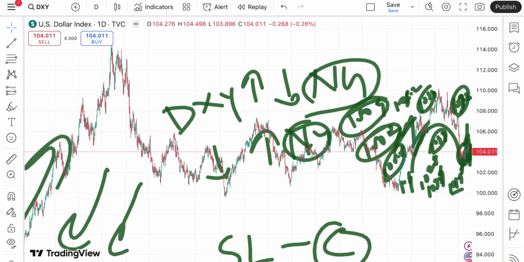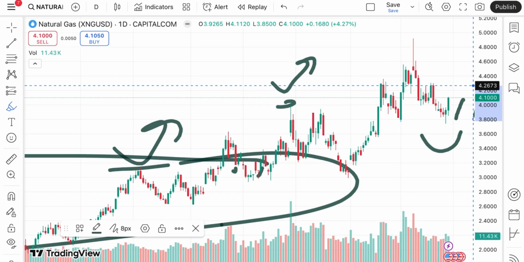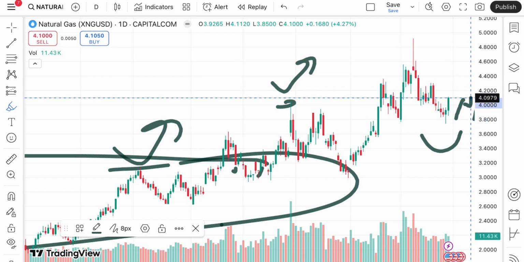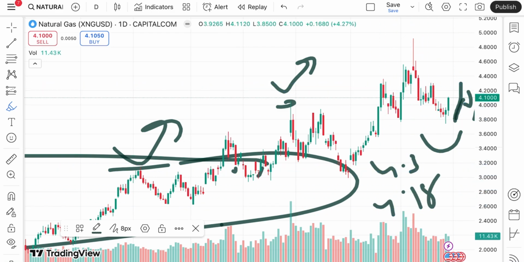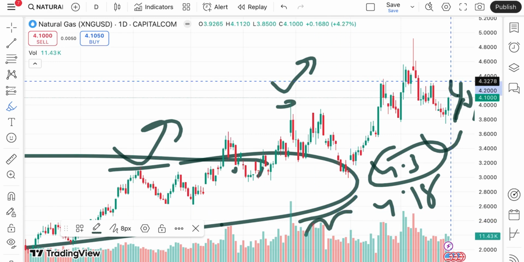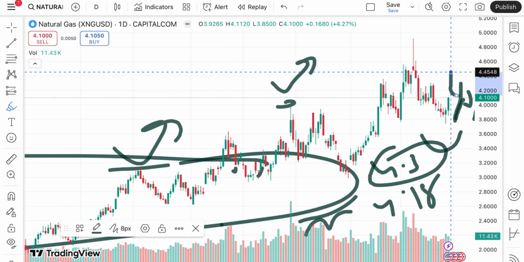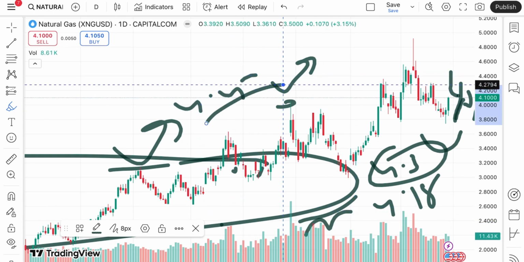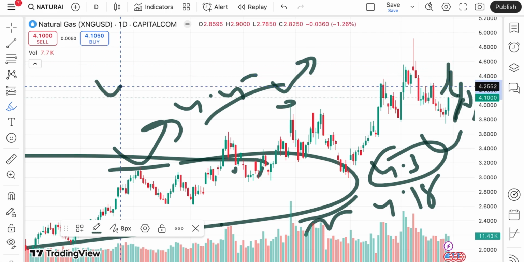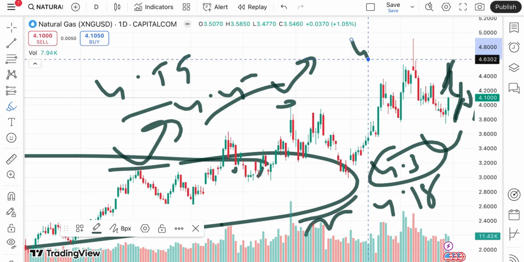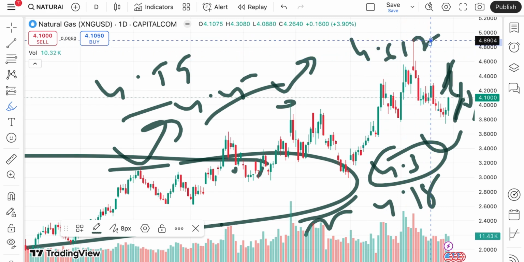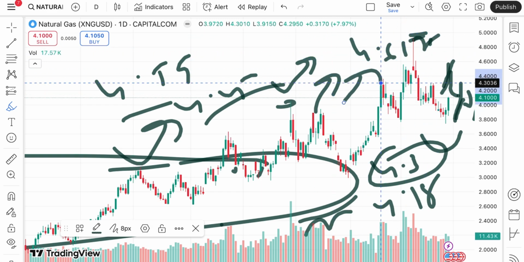Now coming back again to the natural gas price. Suppose the price sustains this level, chances are high it can touch a level of $4.18, and if that sustains, we will see it cross a level of 4.3, because that is already a weak resistance, so chances are high it will touch a level of 4.45, and from there a further upside towards $4.59, and then it will touch a level of 4.61, and then a level of 4.9, and then a further upside.